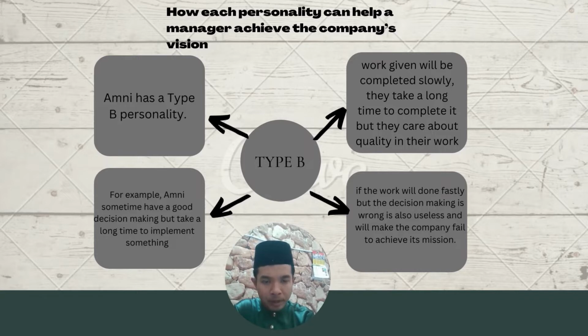So I think in the comparison between type A and type B, type B is better for achieving the company vision, because if the work is done fast but the decision making is wrong, it is also useless and will make the company fail to achieve its mission.